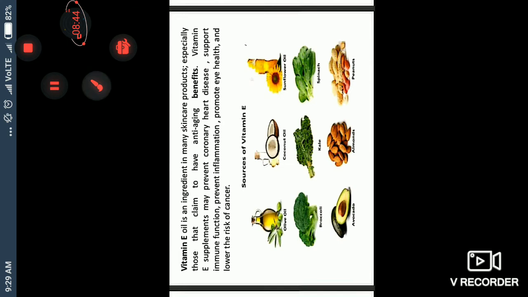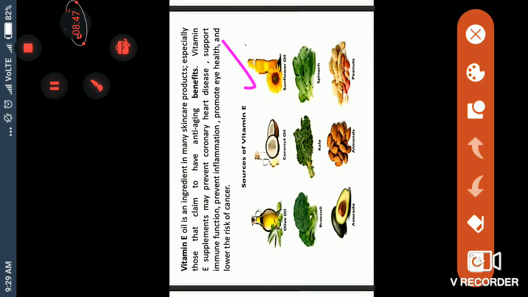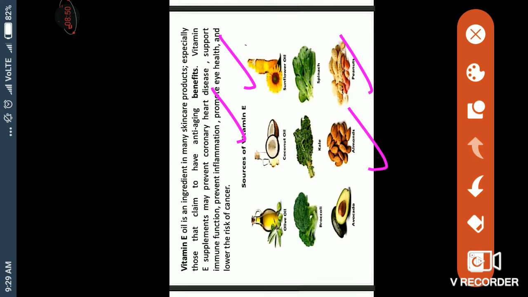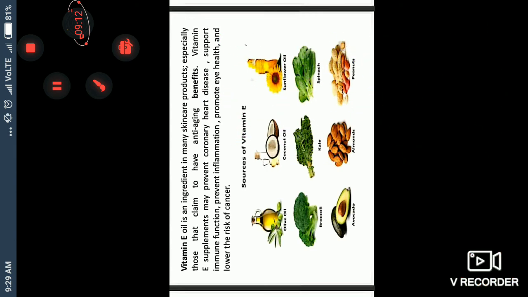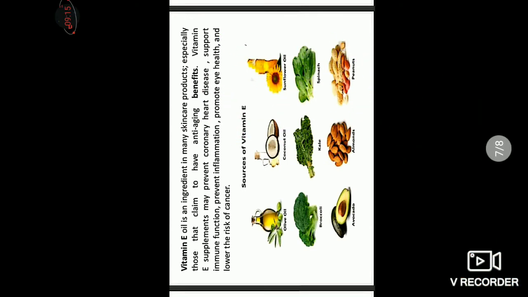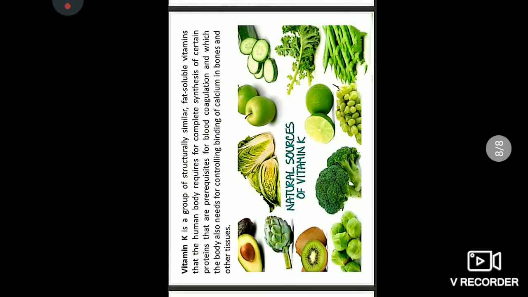So in place of eating these, you can use sunflower oil, coconut oil, peanuts, almonds, and spinach in your daily life very well. And these are called anti-aging. Anti-aging means they keep you young, and old age will not come very early if you eat a proper amount of vitamin E. Understand? It also helps protect our body from cancer. If you eat the right amount of vitamin E, you will not have any risk of having cancer.